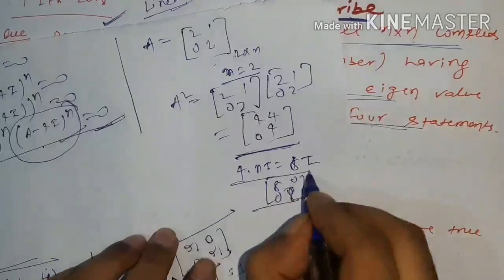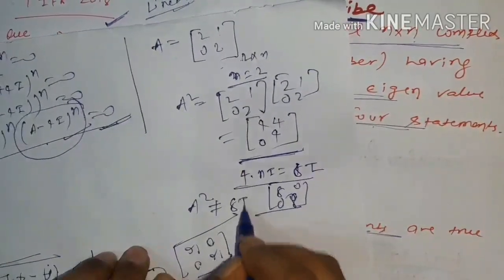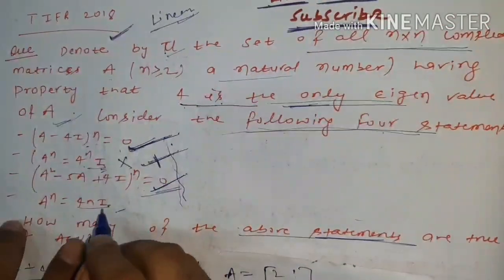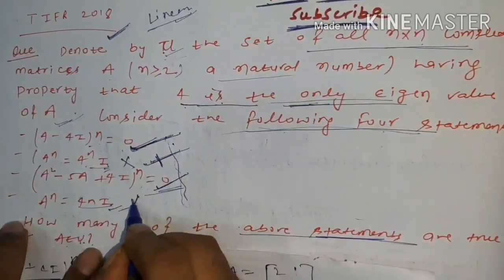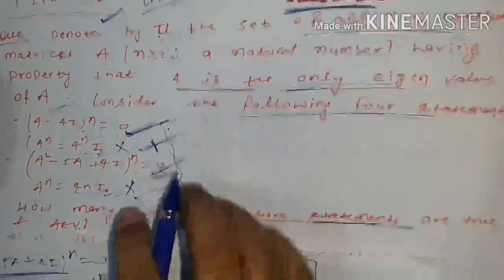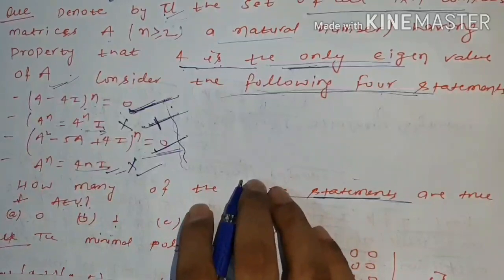It is not equal to this. It means A squared is not equal to 8i. It means A to the power n is not equal to 4ni. So this will be discarded in a similar way. Okay, right?